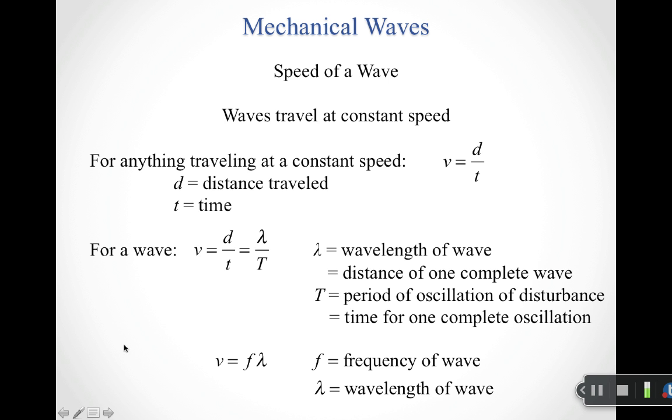So you'll notice one thing to emphasize: as a general rule, the speed of the wave depends only on the medium. So for any non-dispersive waves, which is what we'll deal with this semester, the speed of the wave is set by the medium. And so what that means is when you start changing, say, the frequency of oscillation, the frequency at which your disturbance oscillates to cause the wave, you're actually going to change the wavelength. Right? So these two things are inversely related to each other, and the speed of the wave is basically set by that medium.